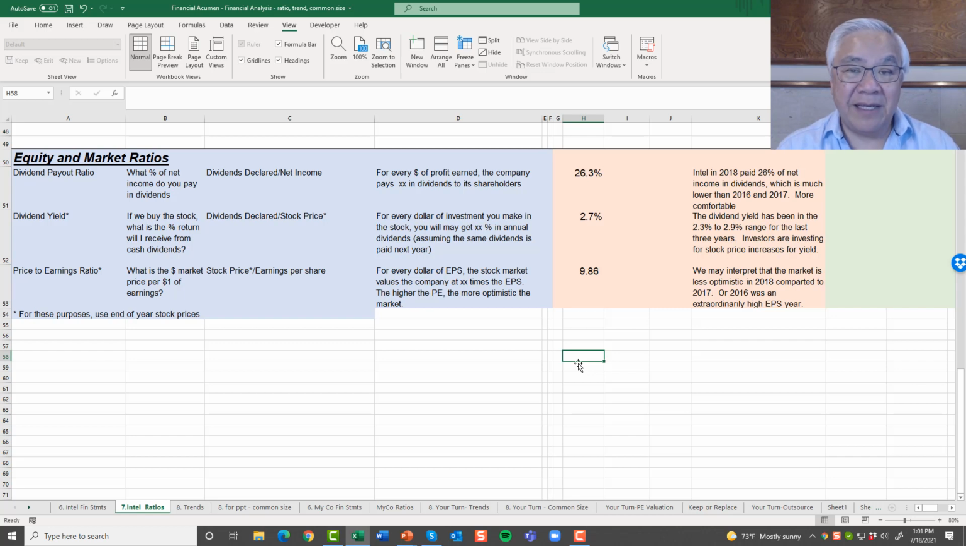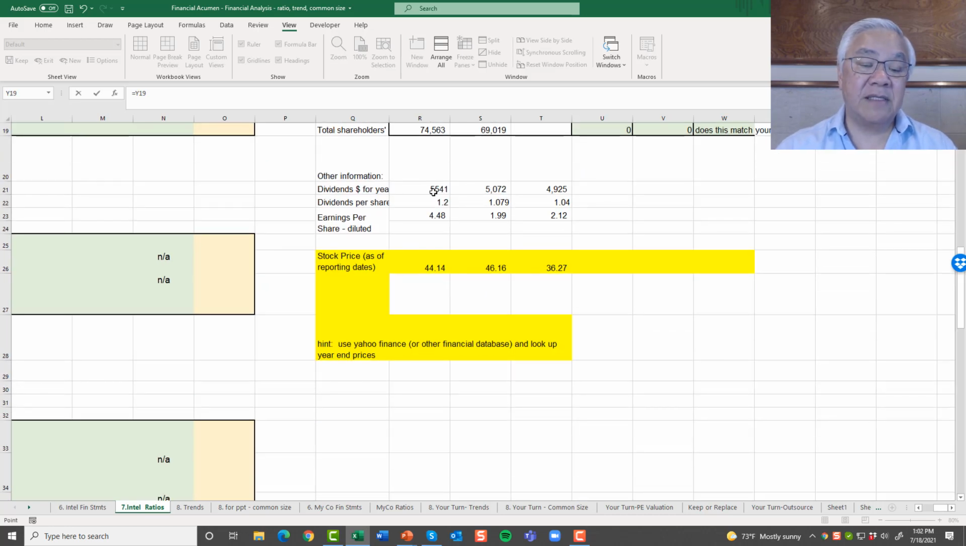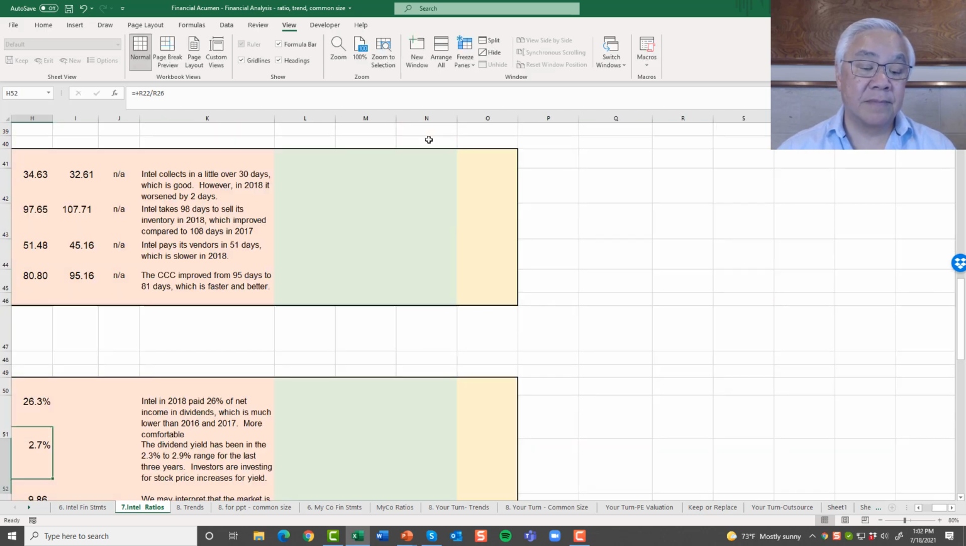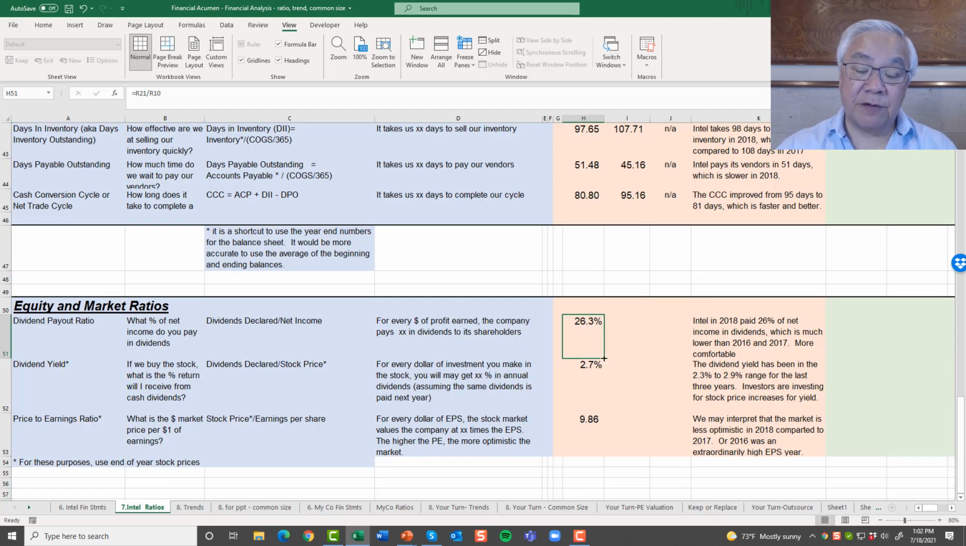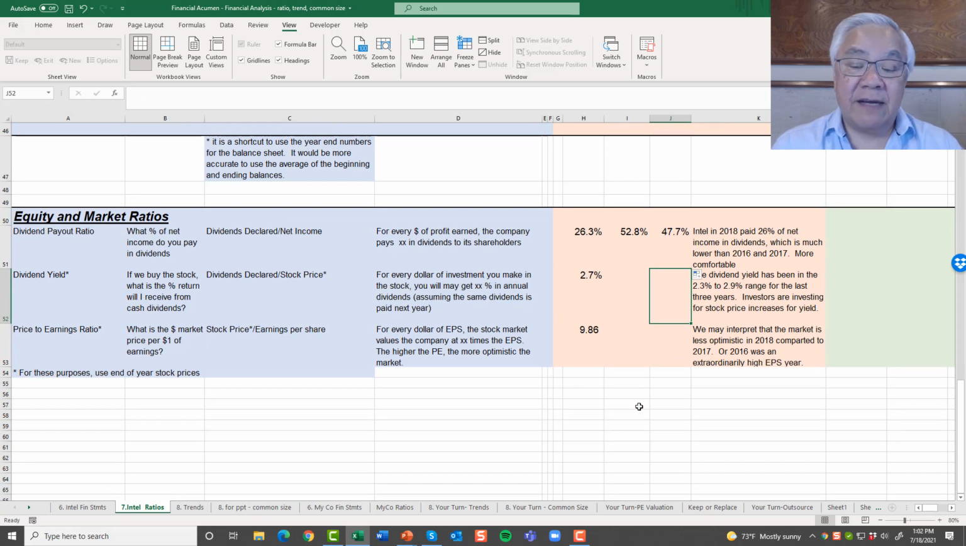Dividend payout simply means of the money we earn, how much do we pay out by way of dividends? Answer: dividends declared divided by net income. Now we can copy this over and see it over a 3-year period. So it went from 47 to 52 to 26, which means this year we made so much money, we kept the dividend payout relatively the same, which made the ratio go down. So we only paid out 27% of net income for dividends this year.